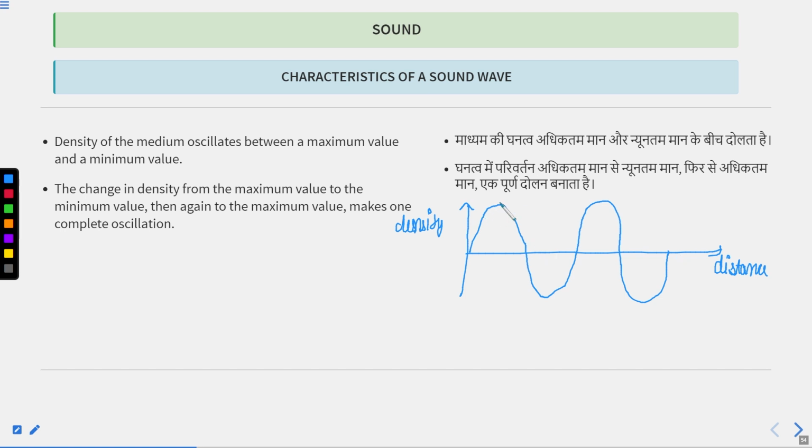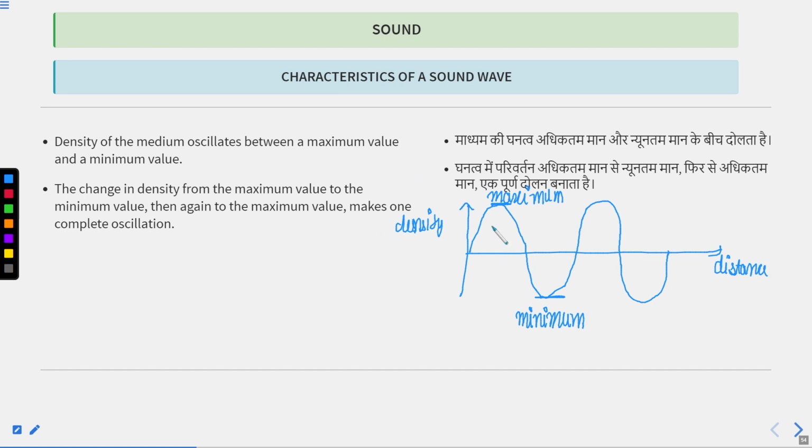This is the maximum value of density and this is the minimum value of density. So from this curve, it is clear that the density of the medium oscillates between a maximum value and a minimum value.